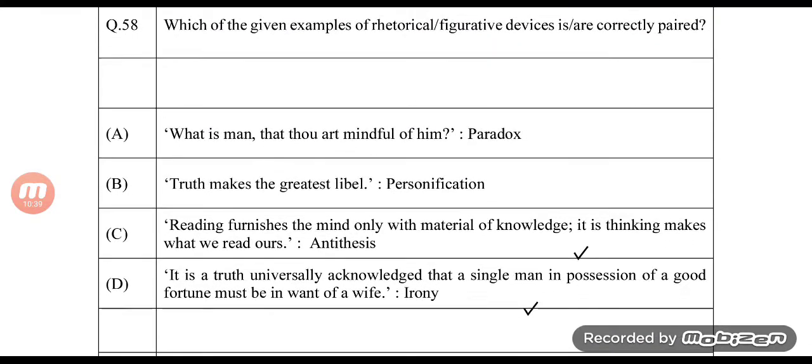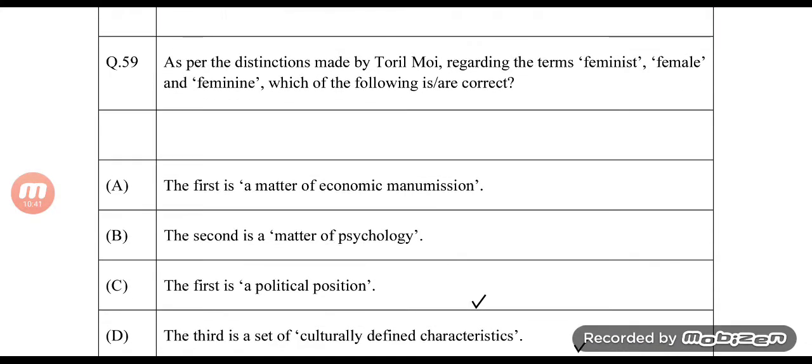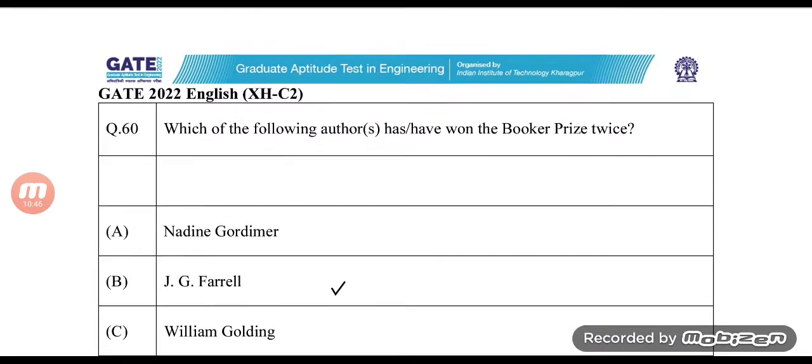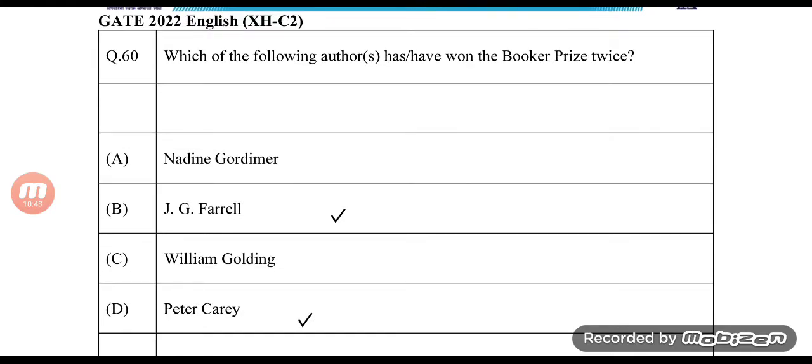Question number 58, the answer is C and D. That's okay. 59, the answer is C and D again. Question number 60, I have answered it wrong, but okay. I mean, not in the previous video, in the exam I'm talking about.